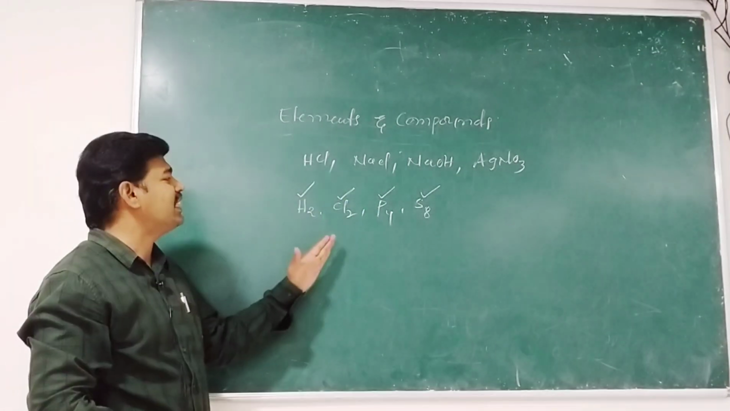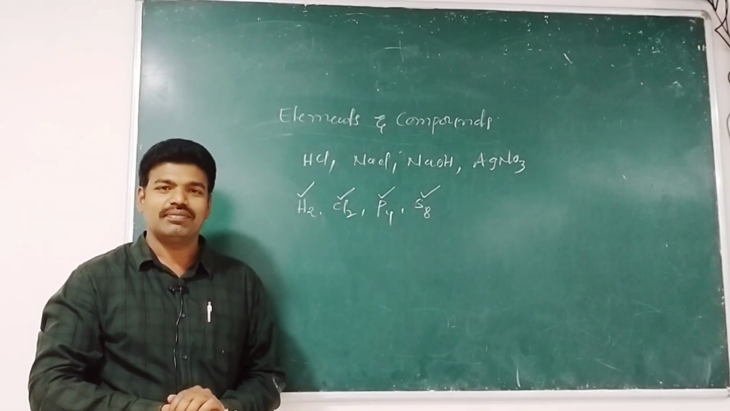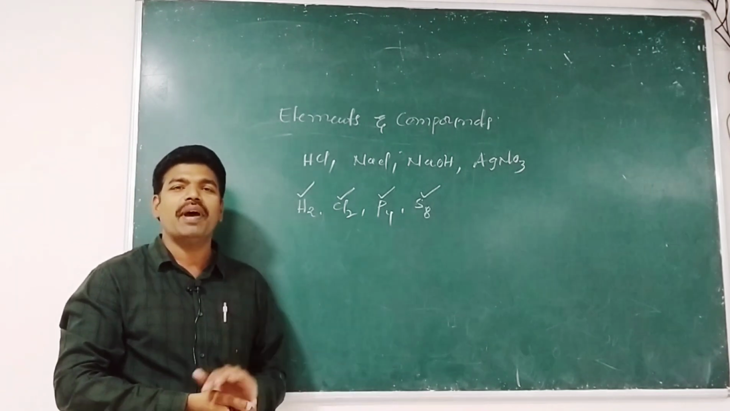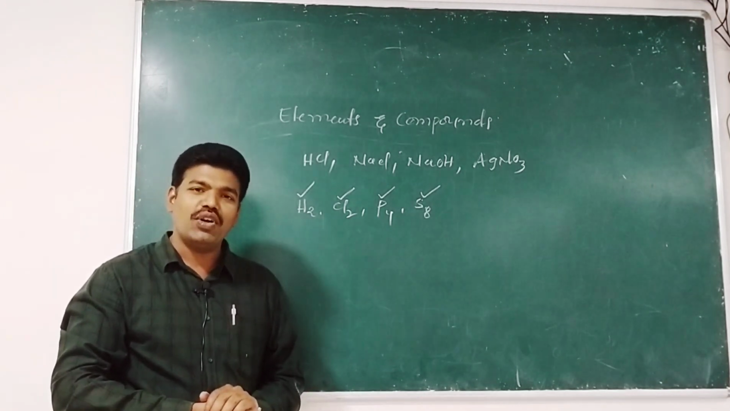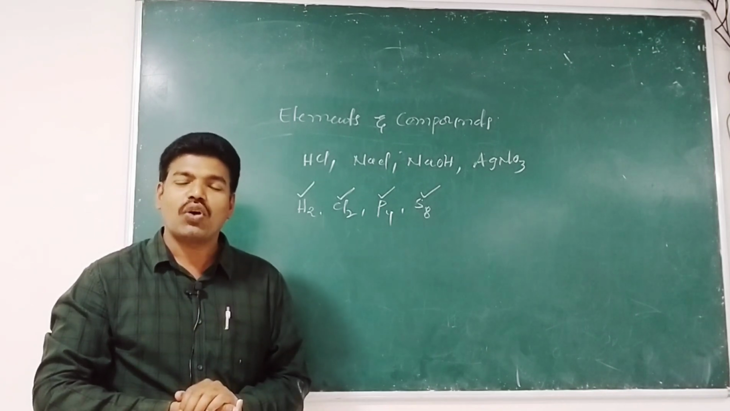And we can say that H2 and Cl2 are elements, of course, that are formed by two hydrogen atoms, and the two hydrogen atoms are held together by a covalent bond.